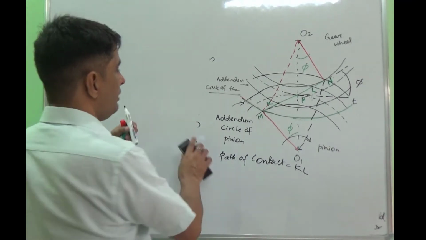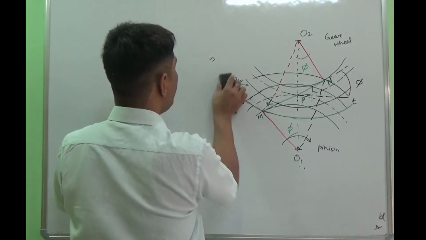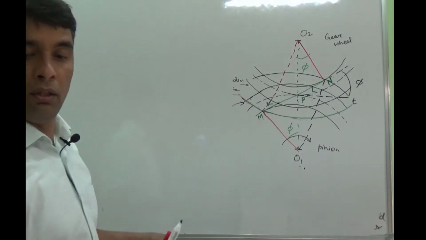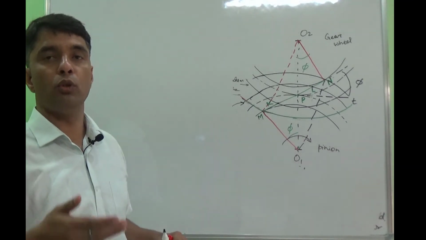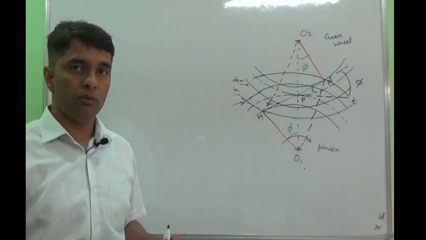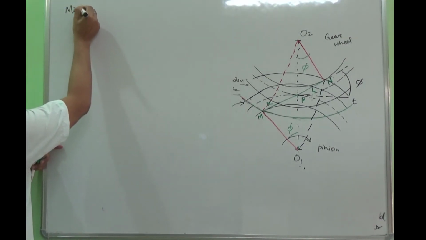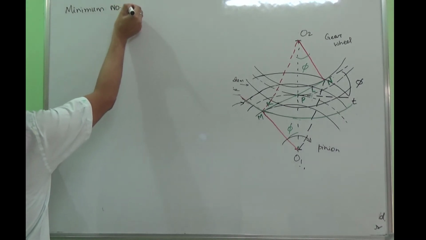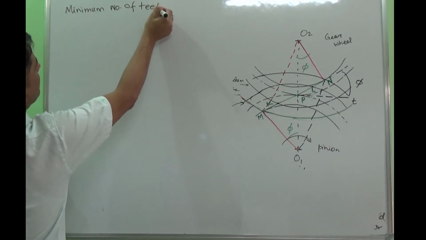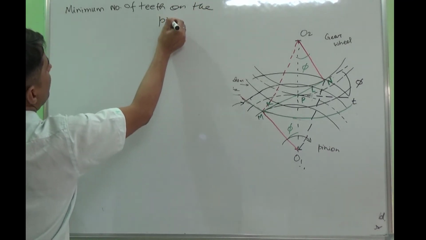So that is also one of the possibilities by which you can avoid interference. Now we will try to understand how we can estimate the minimum number of teeth required for a pinion to avoid interference. So the idea is to calculate the minimum number of teeth on the pinion to avoid interference.